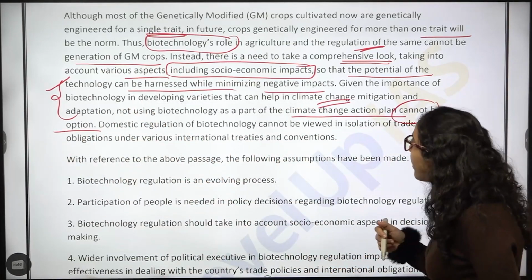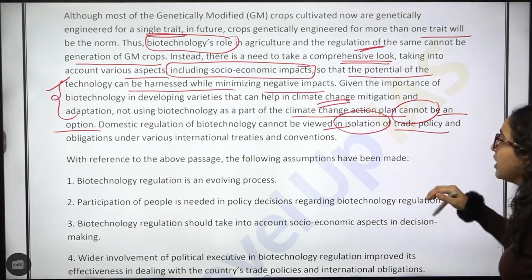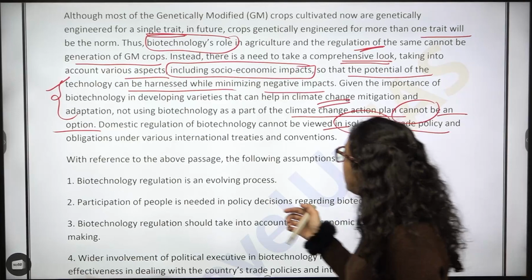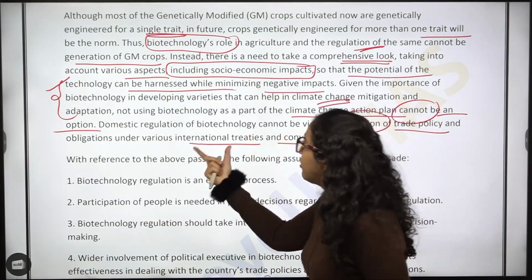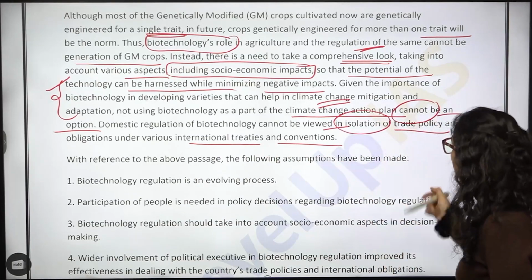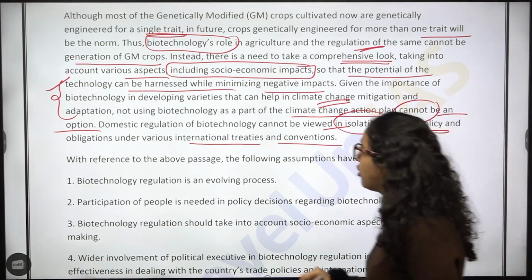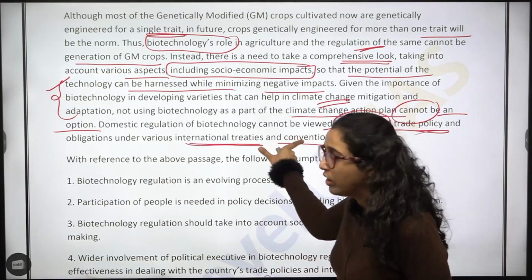Domestic regulation of biotechnology cannot be viewed in isolation of trade policy and obligations under various international treaties and conventions. You cannot take domestic regulation of biotechnology in isolation. You have to consider this also.